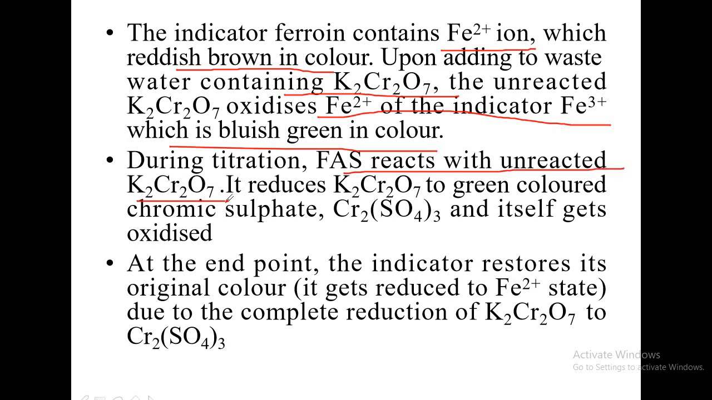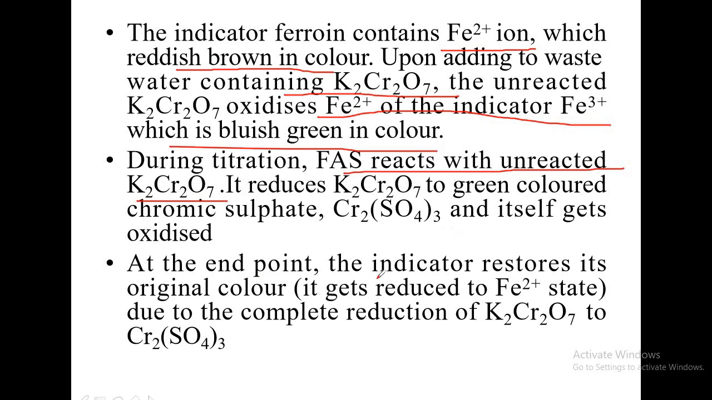As I told you, FAS is taken in the burette, and it reacts with the unreacted potassium dichromate. FAS is a reducing agent, potassium dichromate is an oxidizing agent. So ferrous ammonium sulfate reduces potassium dichromate to a new compound, chromic sulfate, and that itself gets oxidized. Ferrous ammonium sulfate gets oxidized to ferric ammonium sulfate, potassium dichromate gets reduced to chromic sulfate. Chromic sulfate is greenish in color.